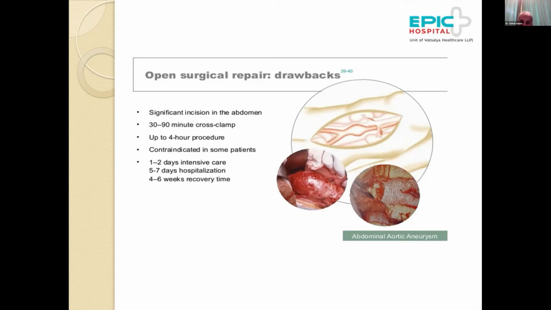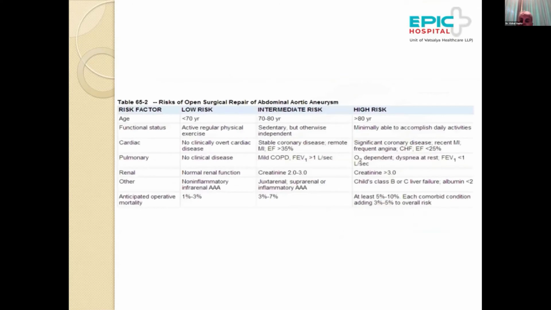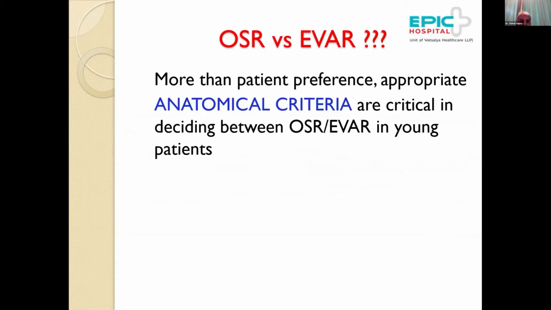And patients will require to be hospitalized for about 5 to 10 days, and the recovery time would be approximately 6 to 8 weeks. So as we can see from this slide, any patient who's less than 70 years and who is a very active person otherwise, with no cardiac, pulmonary, renal or other abnormalities, the anticipated operative mortality is in the range of 1 to 3% with good open surgery.